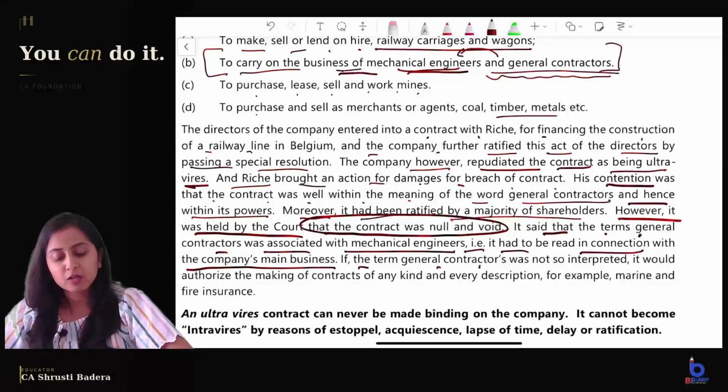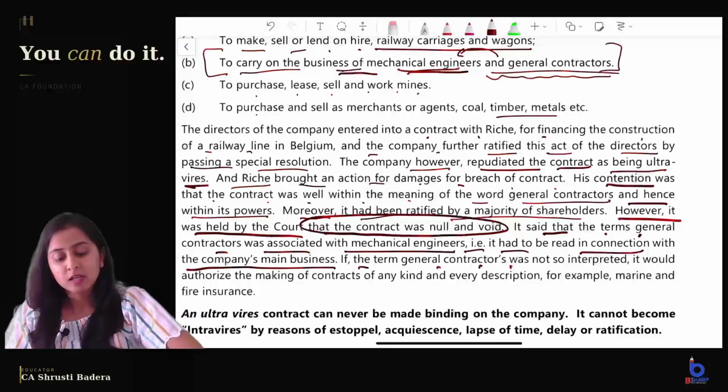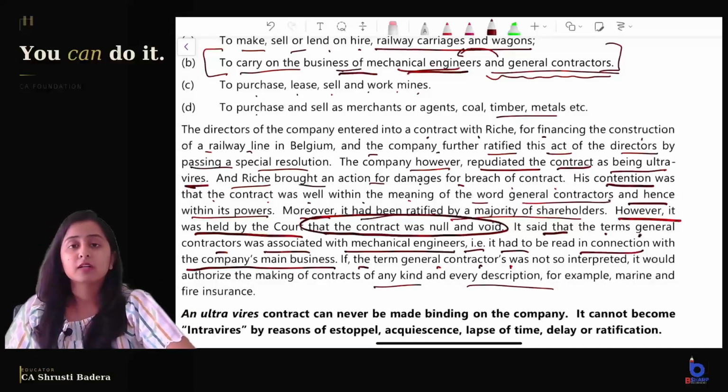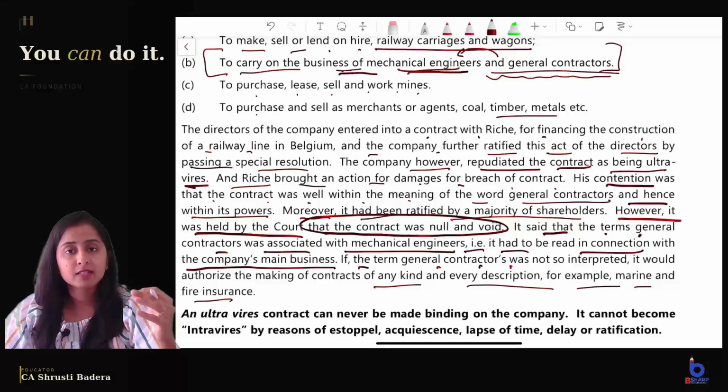If the term general contractors was not interpreted in this way, then that would mean that the company can enter into any transaction and every kind of contract of any description, for example, marine and fire insurance. Is that possible? No. So this transaction was an ultra vires transaction. It is ultra vires the company, ultra vires the MOA.